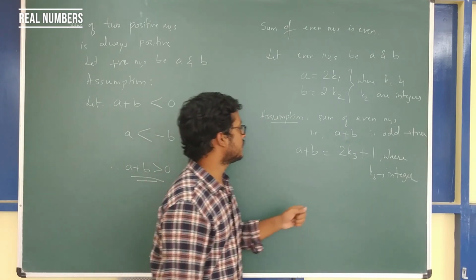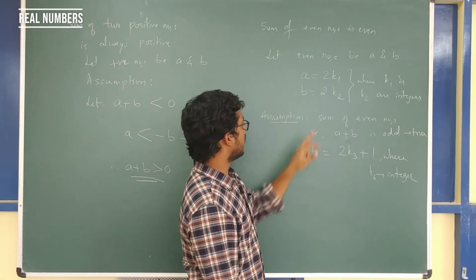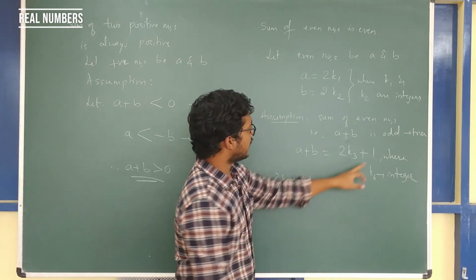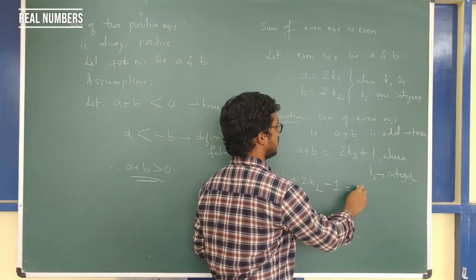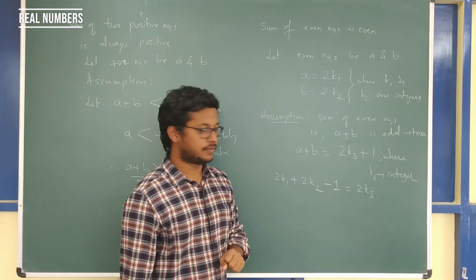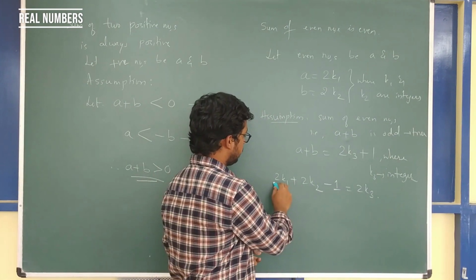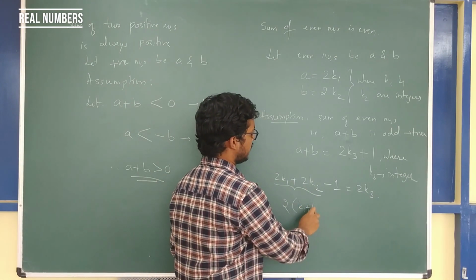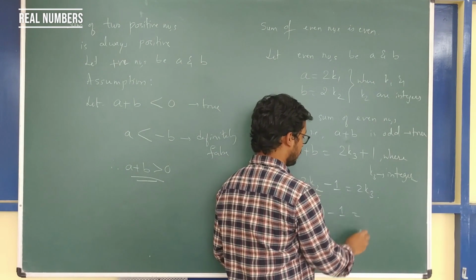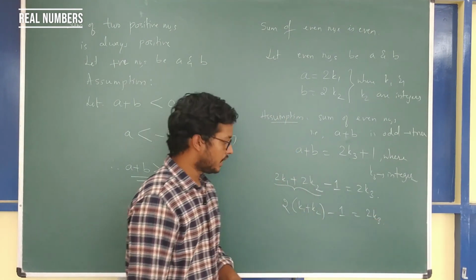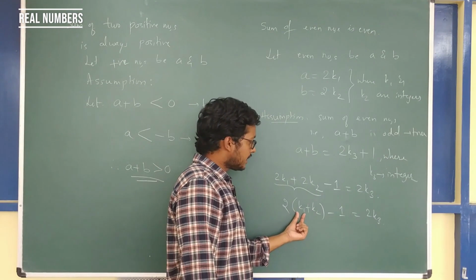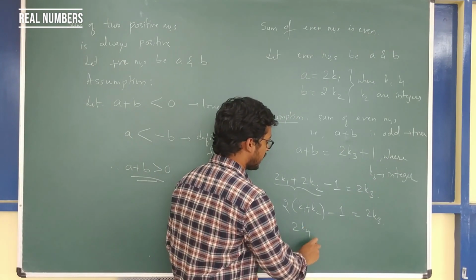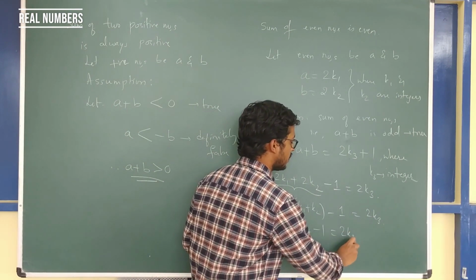Alright. So let's see if this is true. Let's substitute for a and b. So a is 2 times k1 plus b is 2 times k2, and this plus 1 I will bring to this side. So it becomes minus 1 is equal to 2 times k3. So here I'll take 2 outside. It becomes 2 times k1 plus k2, minus 1 is equal to 2 times k3. Now k1 is an integer, k2 is an integer. So when you add these two, you will get another integer. So it becomes 2 times k4 minus 1 is equal to 2 times k3.